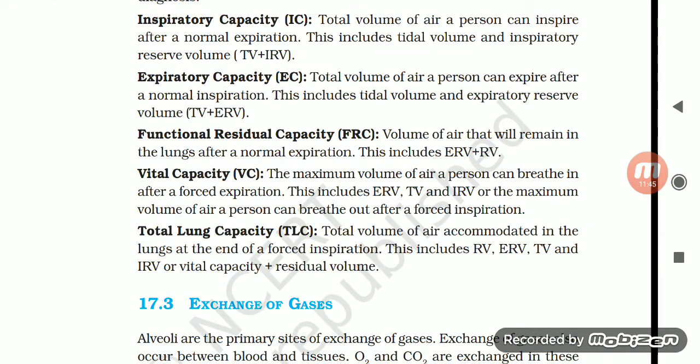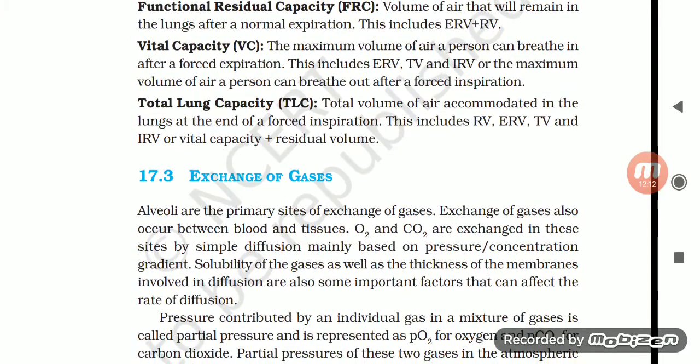Functional residual capacity, or FRC: volume of air that will remain in the lungs even after a normal expiration. This includes ERV plus RV. Vital capacity, VC: the maximum volume of air a person can breathe in after a forced expiration. This includes ERV, TV and IRV, or the maximum volume of air a person can breathe out after a forced inspiration. Total lung capacity, or TLC: total volume of air accommodated in the lungs at the end of a forced inspiration. This includes RV, ERV, TV and IRV, or vital capacity plus residual volume.